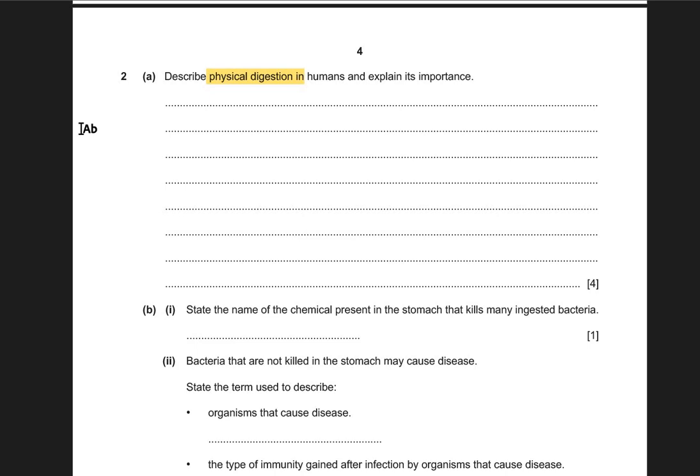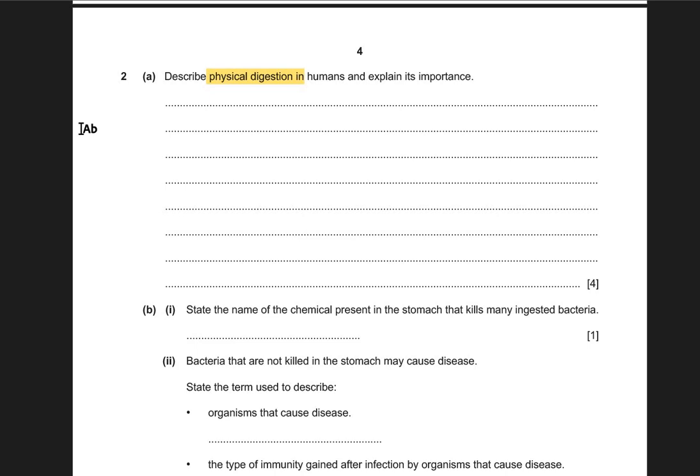The number one thing that will happen is that the food will be broken down into smaller pieces without any chemical change. That is chewing. All right. So the teeth are going to break down this food into smaller pieces without any chemical change. And what will be the importance of this? The importance is that this is going to increase the surface area of the food for chemical digestion. So 2 marks for telling what physical digestion is and 2 marks for telling its importance.